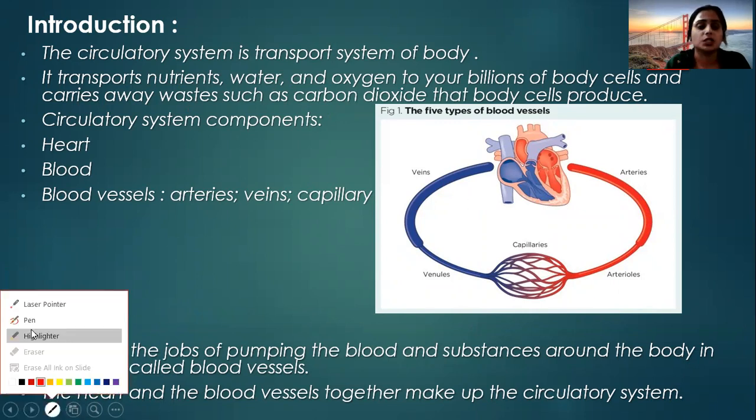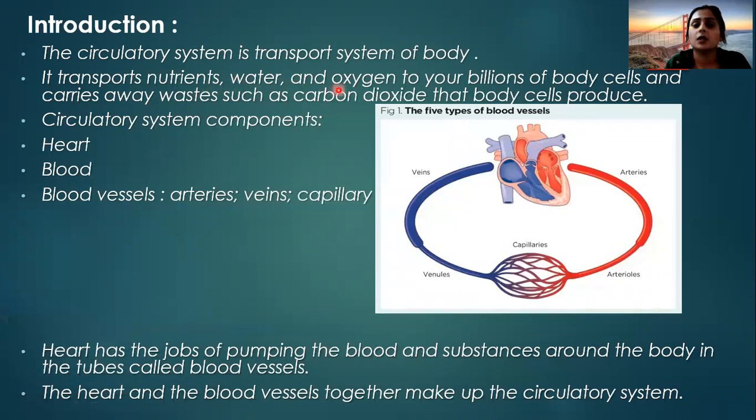It transports nutrients, water, and oxygen to billions of body cells, and it carries away waste such as carbon dioxide that body cells produce. So the main work of the circulatory system is to transport nutrients, water, and oxygen to different body cells and carry away waste such as carbon dioxide that body cells produce.